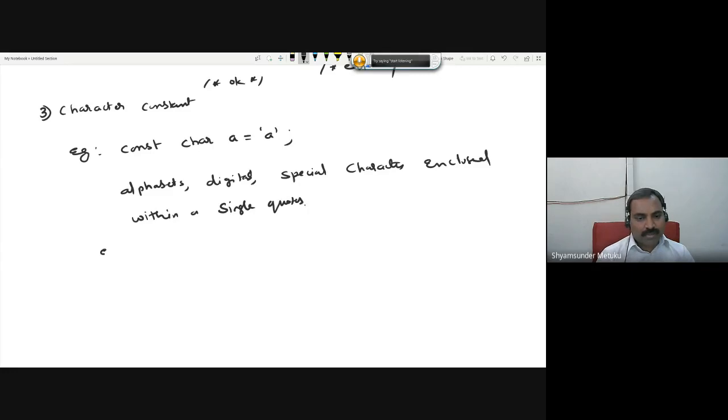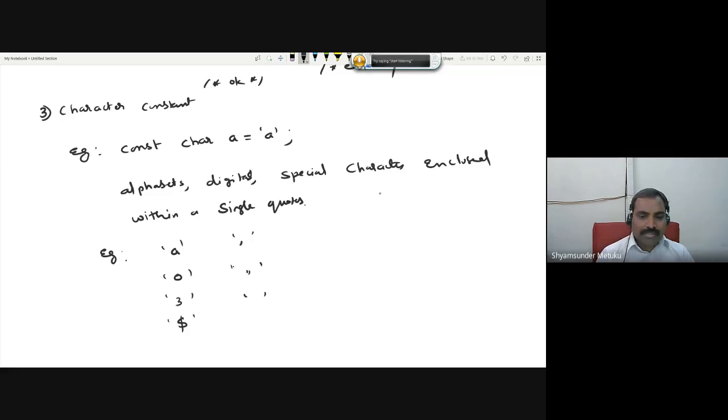So examples are maybe constant. Okay, I will not complete this one. Instead of that, I'll just write this is allowed. This is allowed. I think O and 0 will get confused. Maybe this is allowed. This is also allowed. Okay. Normal space also you can do this way. Nothing you can type in that.